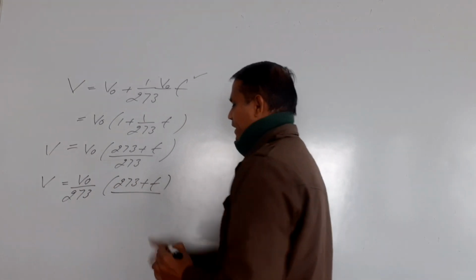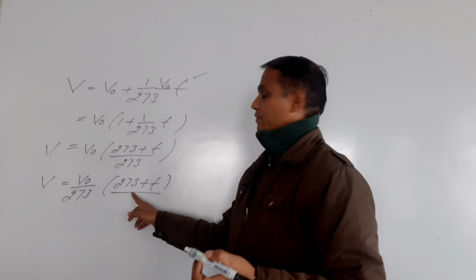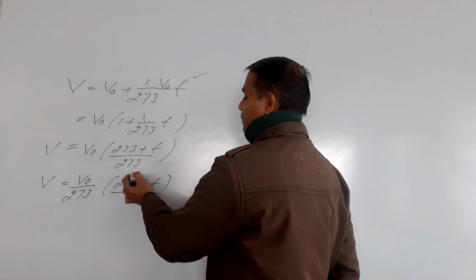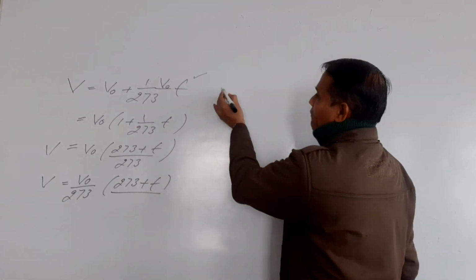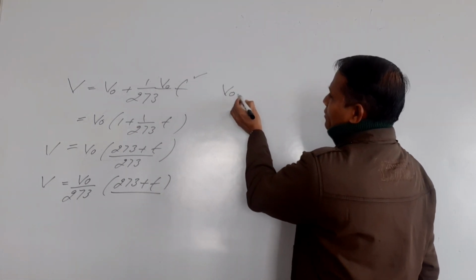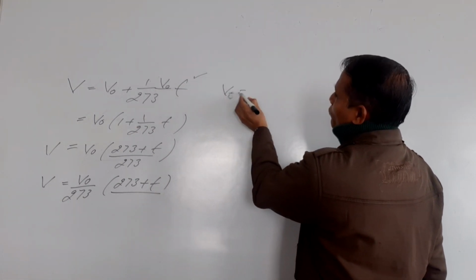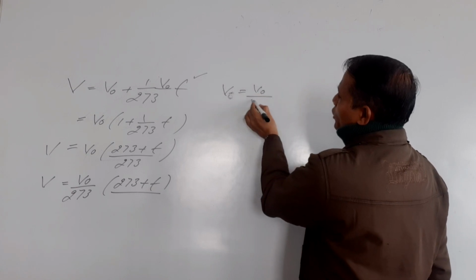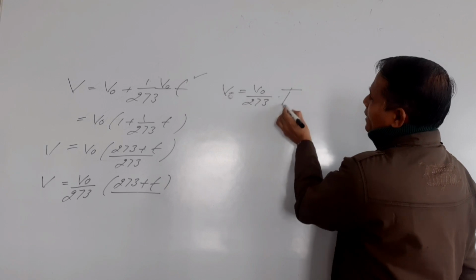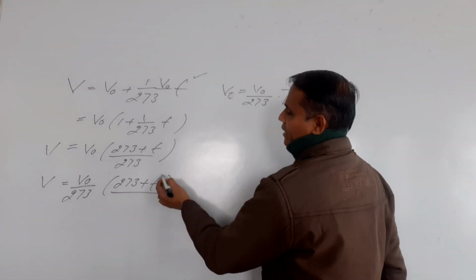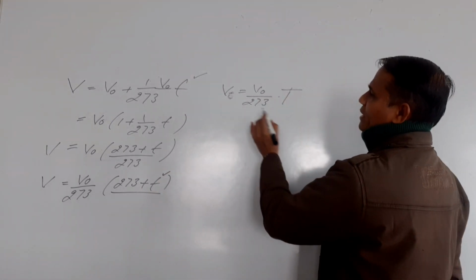Now this quantity is the temperature itself. I will replace this by capital T, the absolute temperature. So V is equal to V naught upon 273 into T, where T is 273 plus small t.